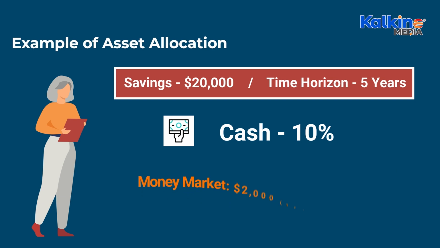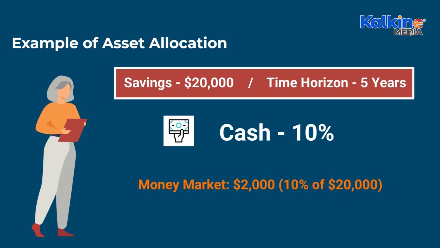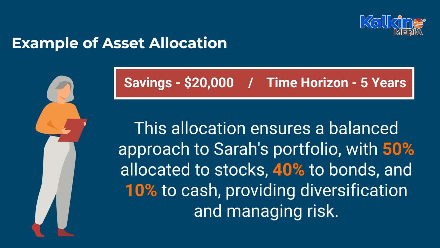Cash: money market, $2,000, 10% of $20,000. This allocation ensures a balanced approach to Sarah's portfolio, with 50% allocated to stocks, 40% to bonds, and 10% to cash, providing diversification and managing risk.